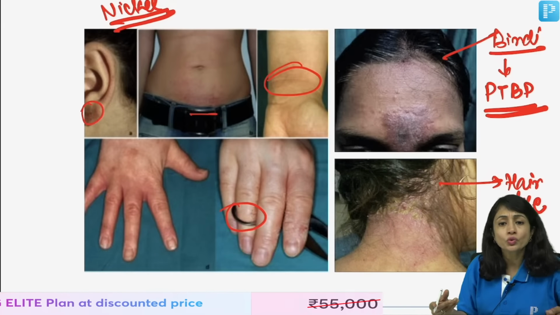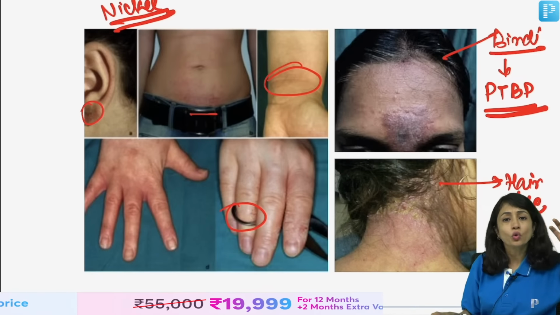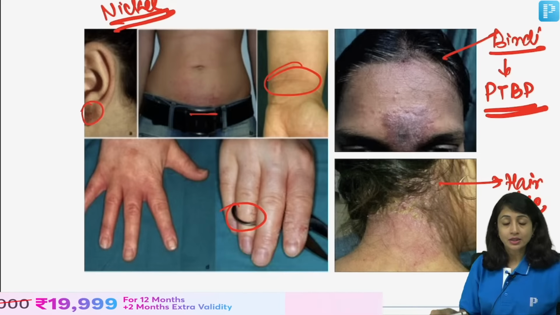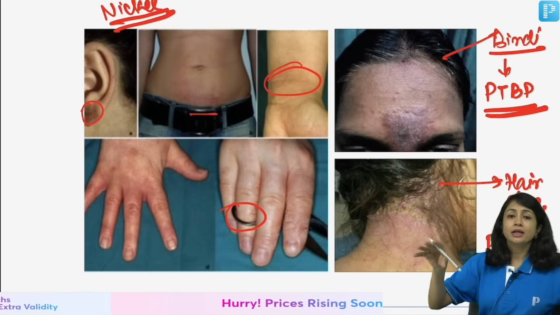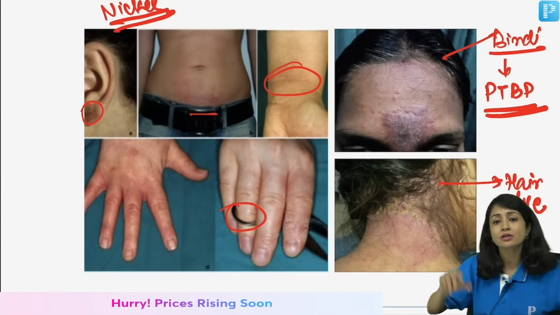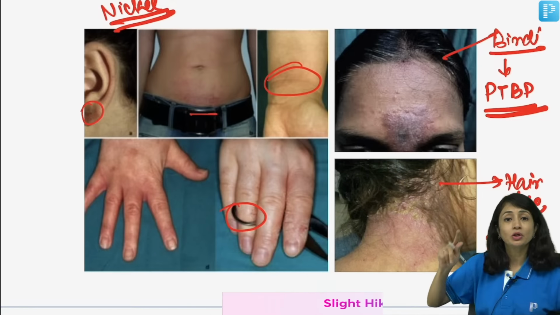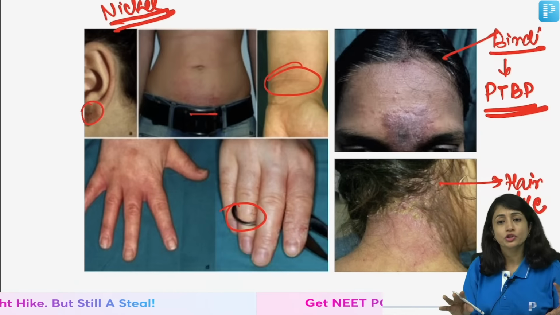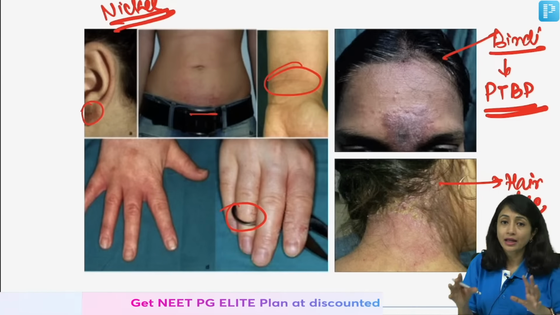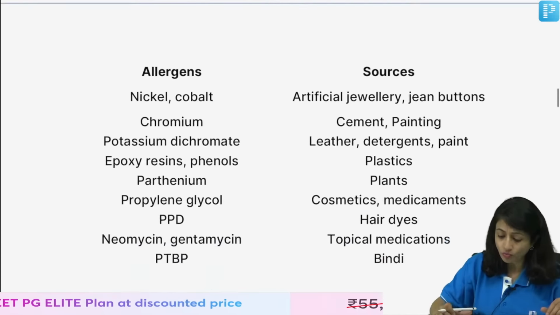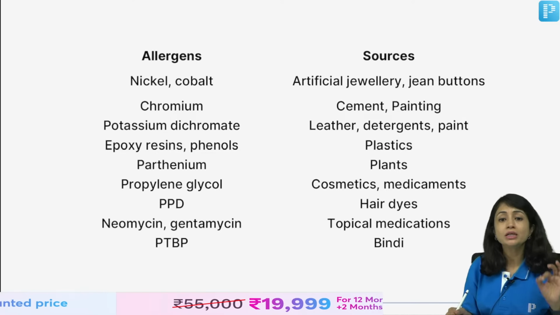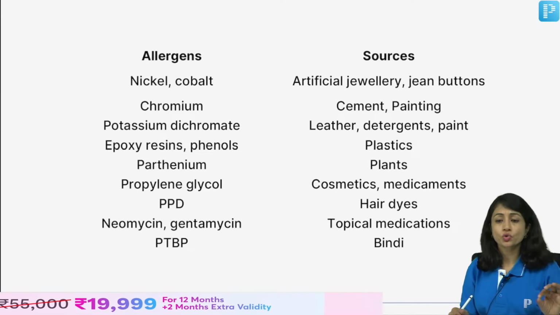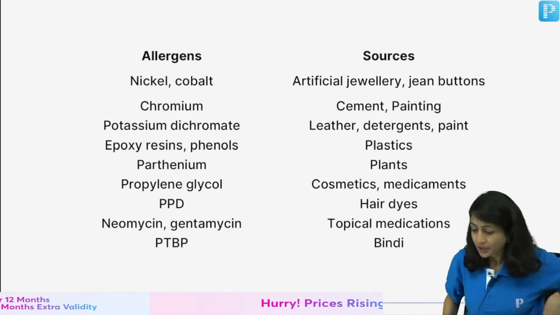Irritant contact dermatitis will only happen at the contact site, whereas allergic contact dermatitis can happen at sites distant from the contact site because it is an immunological response. These are important differentiating features, and you should also know the important allergens and their sources which are commonly asked, right?